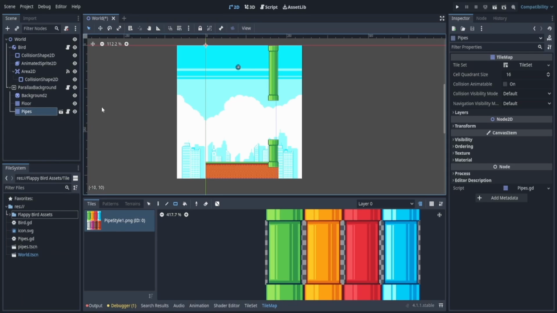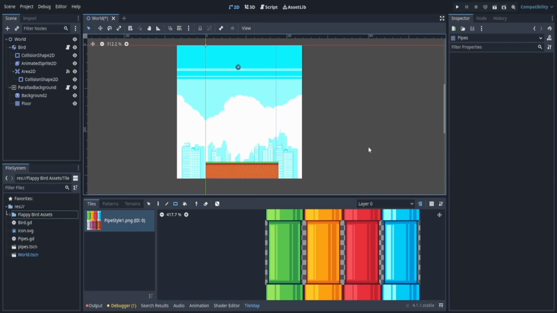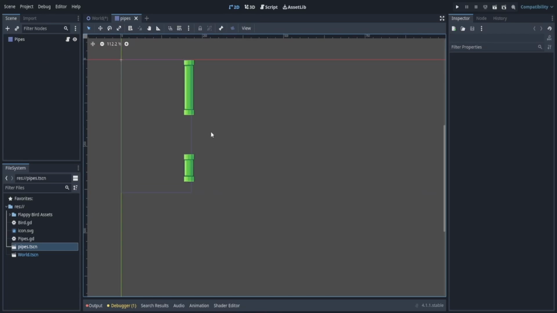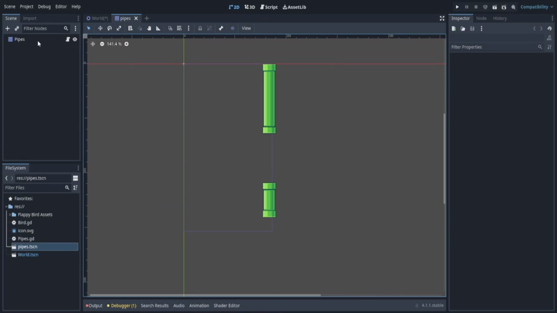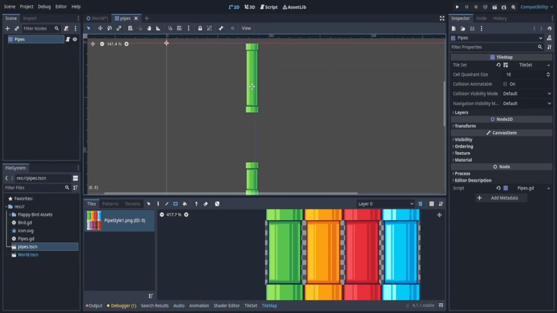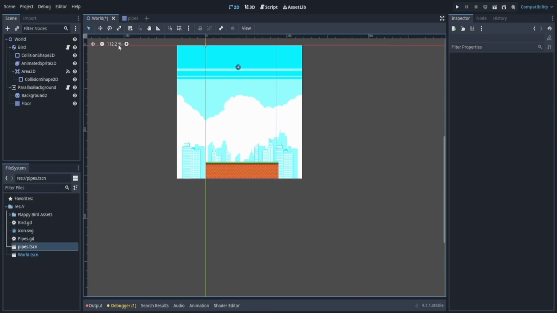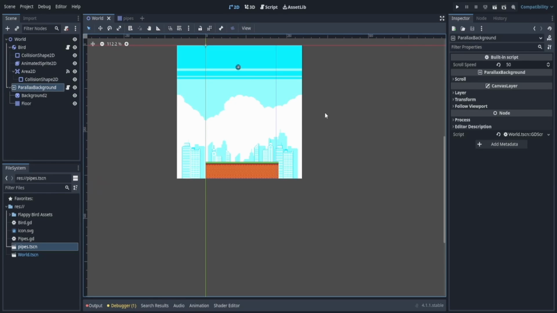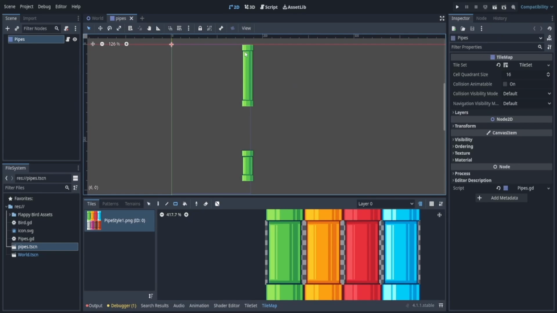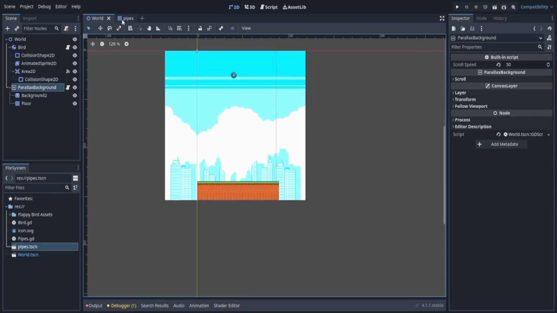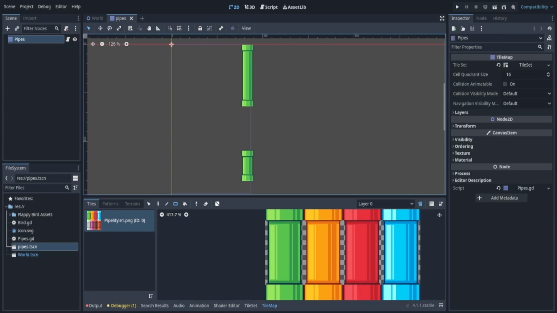Well, what we can do now is we can actually take this and delete it. Now don't worry, it's not gone. We actually have it over here. Now in our pipes, we can see that we have our pipes, but over here, it's not here. So first of all, we want to be able to spawn in these pipes, and then we also want to randomize this gap, essentially. Now, let's look at the randomization first, because that's a little lengthy.